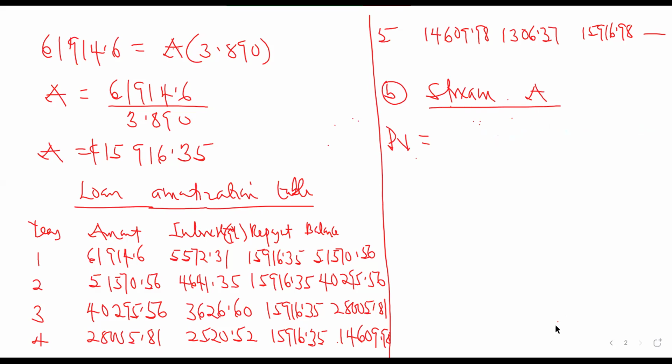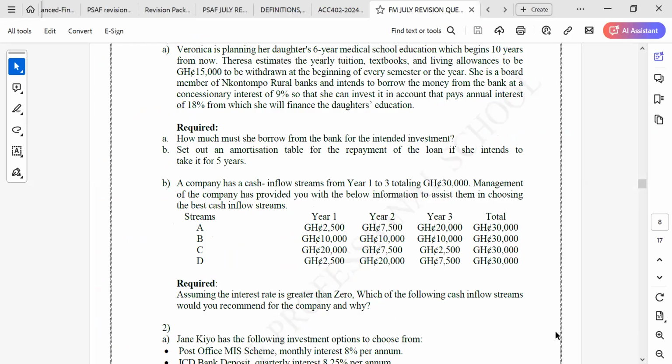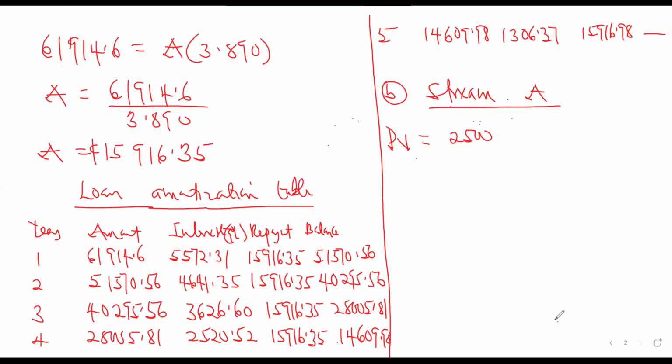Our present value for stream A using the rate of 10% will be 2,500 divided by 1.1, plus the year 2 cash flow of 7,500 divided by 1.1 exponent 2, plus 20,000 divided by 1.1 exponent 3. So you can just add them and move on. You don't have to be doing year by year.